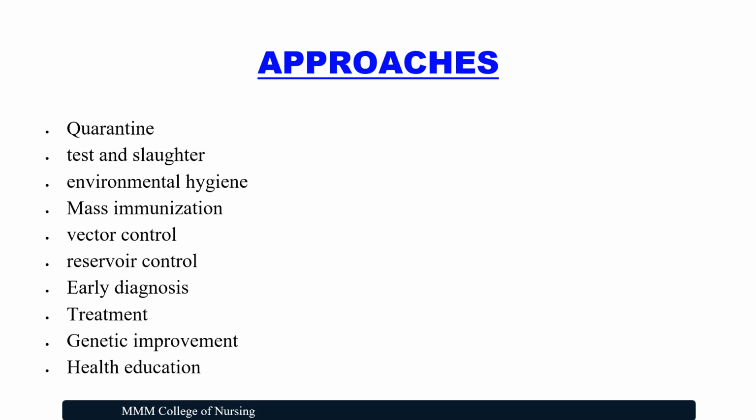Test and slaughter. Before killing the animals for food purposes, we should test if they are having any zoonotic disease. Environmental hygiene, mass communication to create awareness, vector control, reservoir control, early diagnosis, treatment, that is the proper treatment for the proper disease, genetic improvement, health education.